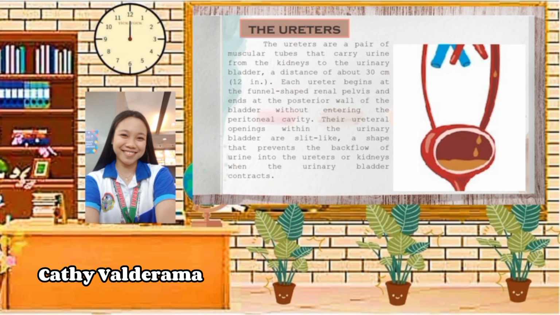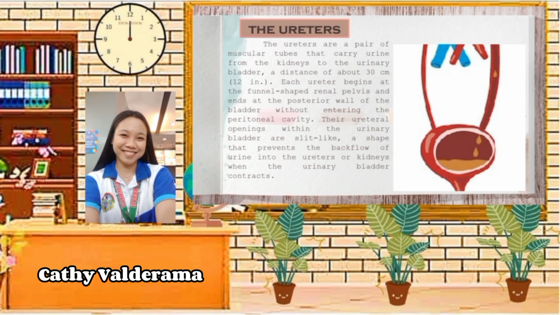So, the ureters are a pair of muscular tubes that carry urine from the kidneys to the urinary bladder, a distance of about 30 cm or 12 inches. Each ureter begins at the funnel-shaped renal pelvis and ends at the posterior wall of the bladder without entering the peritoneal cavity. The ureteral openings within the urinary bladder are slit-like, a shape that prevents the backflow of urine into the ureters or kidneys when the urinary bladder contracts.